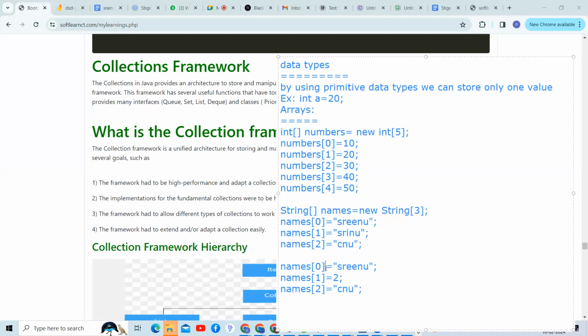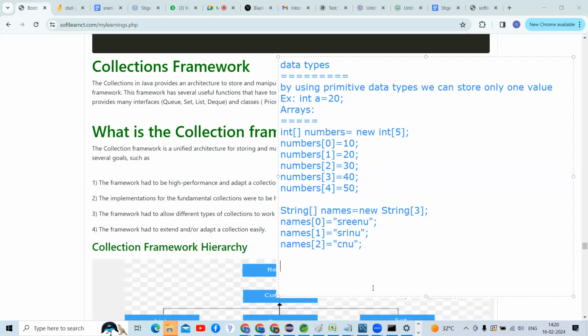And I don't want to store it index-based, guys. I'm not able to assign to that index. So if I want to store integer numbers and string data together, we can call it heterogeneous data, guys. If we want to store multiple different types of values, then what concept can we go for, guys?